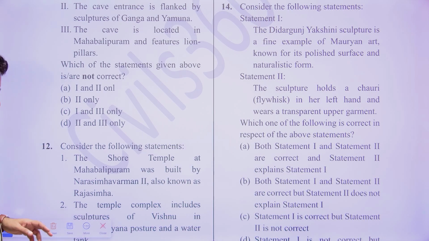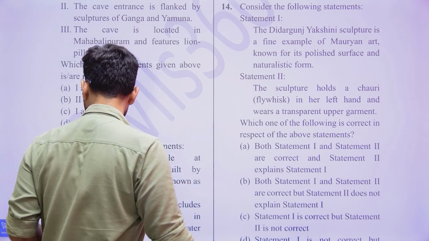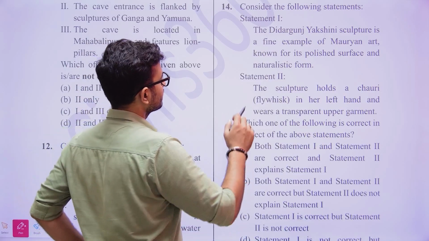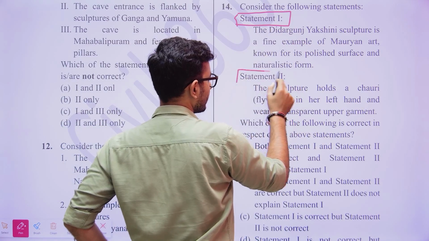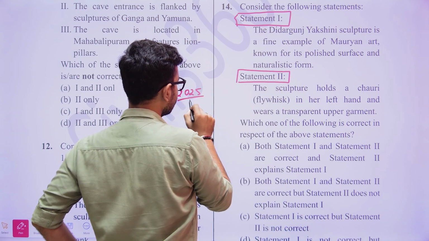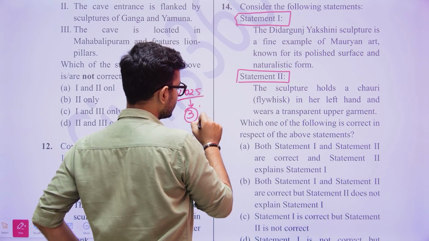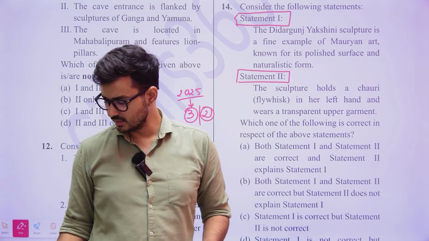All right, so here, consider the following statements. Statement 1. UPSC now has this habit. In the 2025 paper, the UPSC has asked 3 statements. Initially the UPSC only asked 2 statements, but now it has been asking 3 statements.